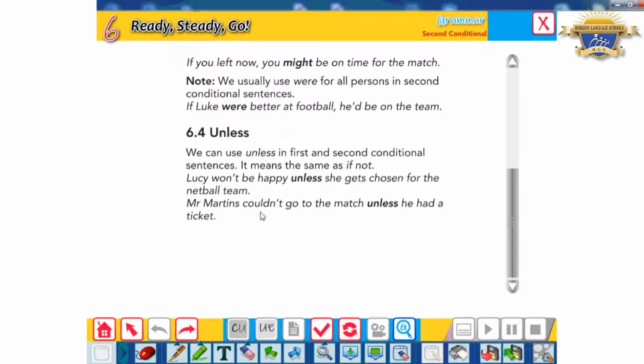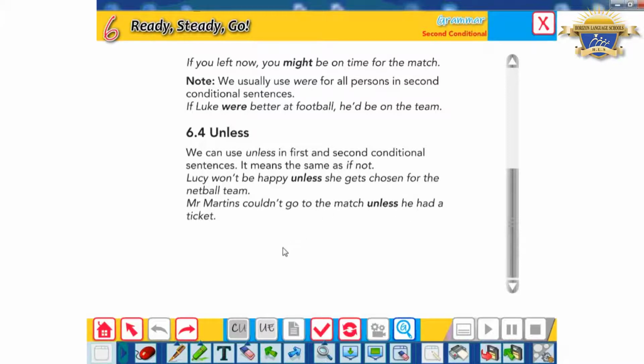One more example, like: Mr. Martins couldn't go to the match unless he had a ticket. Okay, so it means Mr. Martins couldn't go to the match if he didn't have a ticket. Great. Okay, can you guess which conditional this is? Perfect, yes, this is the second conditional. How did you know? Because here I used "could" plus infinitive, and in the "unless" clause I used "had", past simple. So as long as you have the past simple, for sure this is the second conditional.